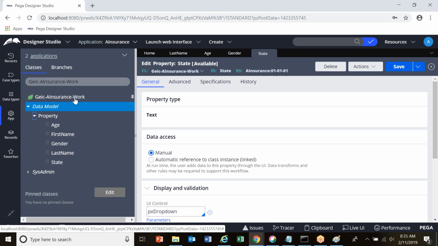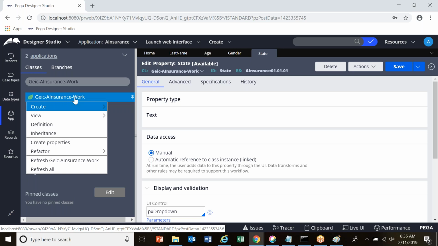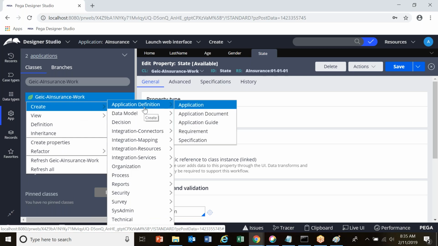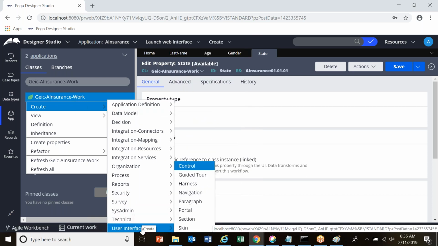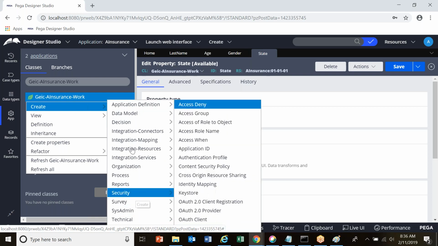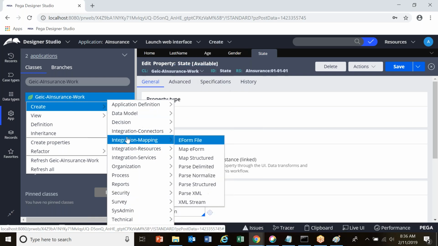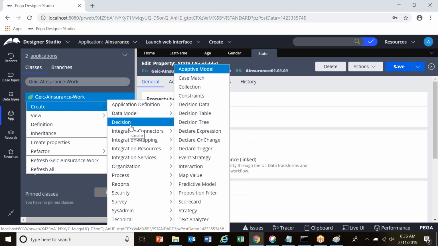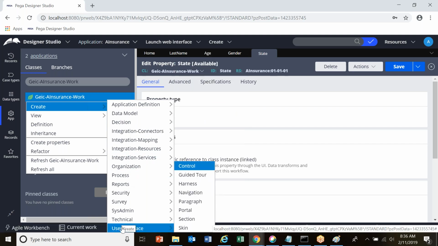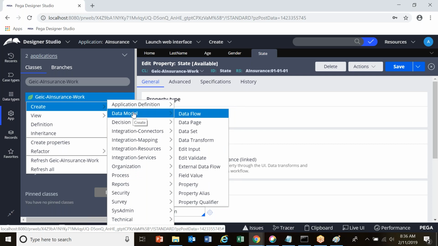Anyways, we'll create a section. How to create a section? Do a right click on this, hold on create. Your section rule comes under the user interface category. See, what are these? Application definition, data model, decision. These are categories. All the rules are divided into a few categories. Some rules come under the data model category, some under decision, some under user interface. Your section rule comes under user interface category. Your property rule comes under data model category.